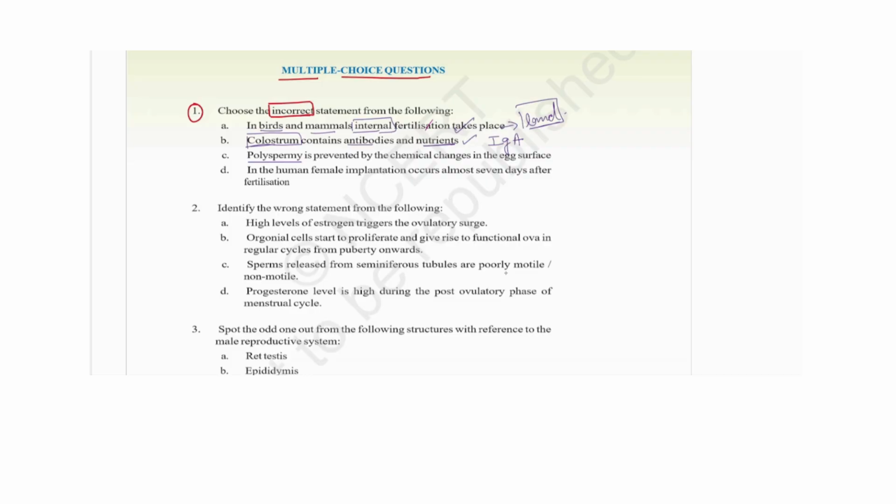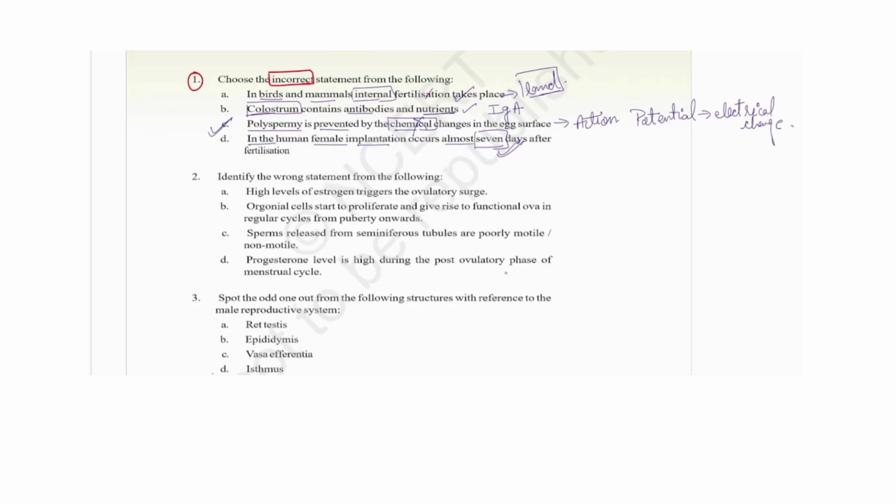Third is saying polyspermy is prevented by chemical changes. It was not chemical, it was because of the action potential which started in the egg cell as the sperm was entering. It was an electrical change. So the third option would be incorrect, and this would be our answer, because the question asks for the incorrect statement. Fourth is, in the human female implantation occurs almost on the 7th day. That is absolutely right, so this would not be the answer.